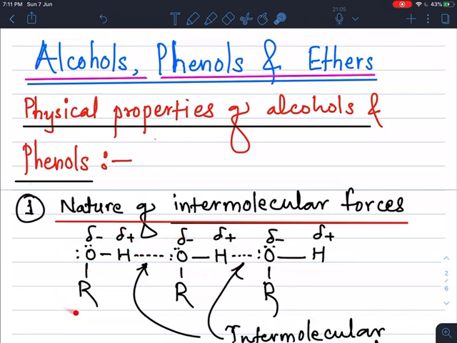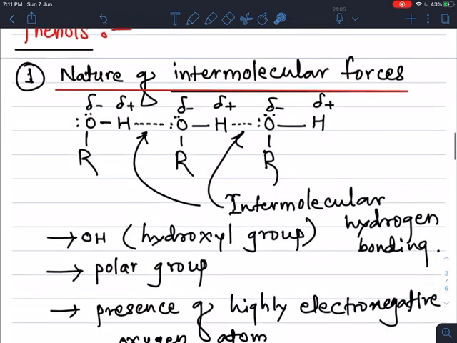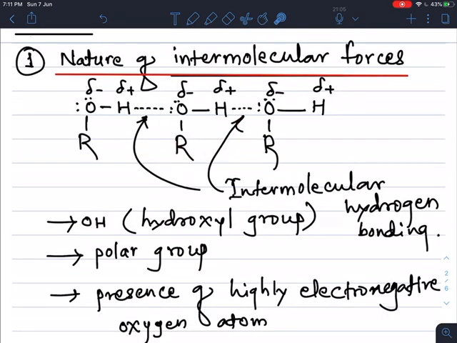So this is the one molecule of alcohol, ROH. Second one is there, one more is there, ROH. So if you observe this oxygen is highly electronegative atom in the OH group, that is alcohols. And what is meant by this high electronegativity? Electronegativity means the tendency to attract a pair of electrons towards itself, and it acquires partial negative